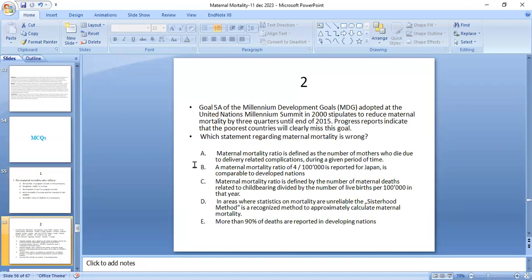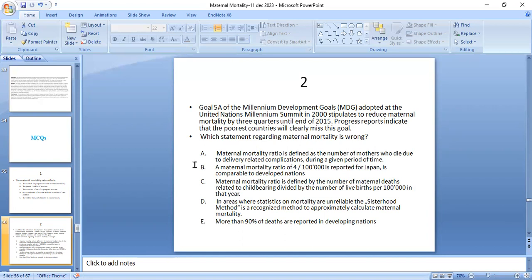Second MCQ: the Millennium Development Goal 5A, adopted at the United Nations Millennium Summit in 2000, stipulated to reduce maternal mortality by three quarters until the end of 2015. Progress reports indicate that the first country will have missed the goal. Which statement regarding maternal mortality is wrong?